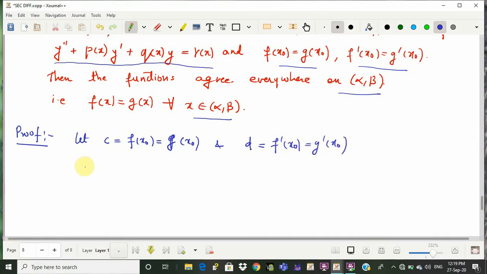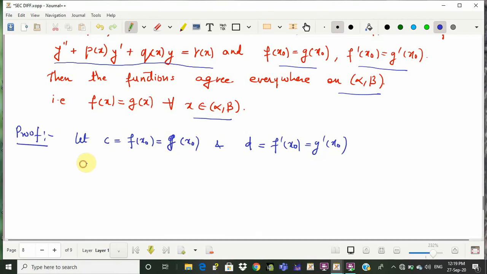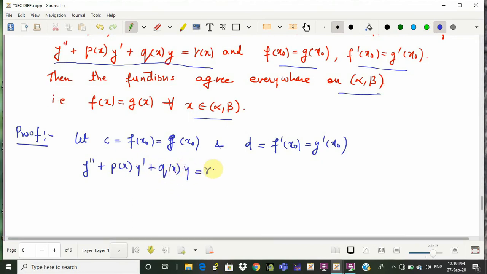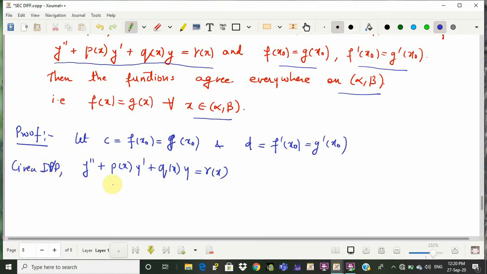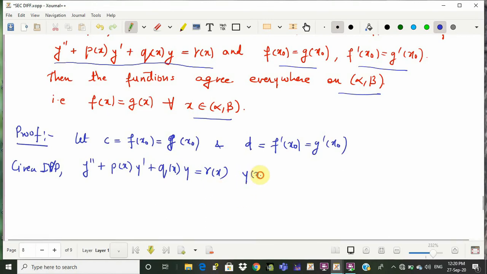So we have the initial value problem y'' + p(x)y' + q(x)y = r(x). The given IVP can be written this way: f(x0) = y(x0), so that can be written as y(x0) = c and y'(x0) = d.